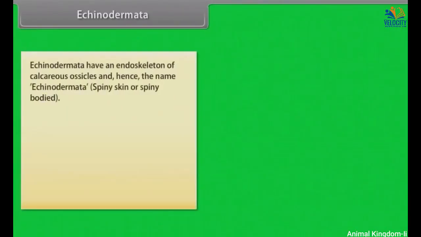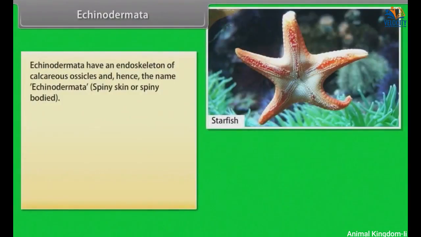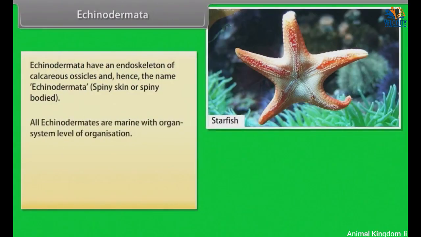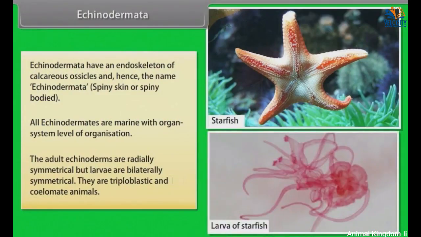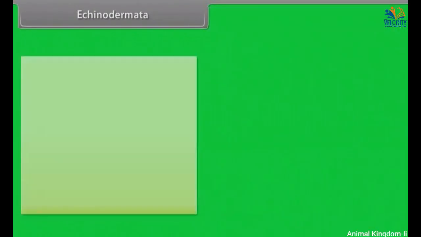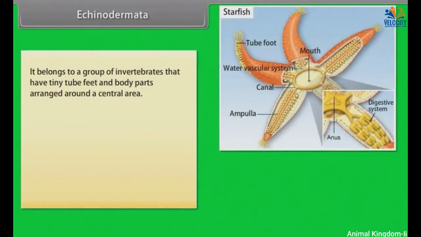Echinodermata. Echinodermata have an endoskeleton of calcareous ossicles and hence the name Echinodermata, which means spiny skin or spiny bodied. All echinoderms are marine with organ system level of organization. The adult echinoderms are radially symmetrical, but larvae are bilaterally symmetrical. They are triploblastic and coelomate animals. They belong to a group of invertebrates that have tiny tube feet and body parts arranged around a central area.